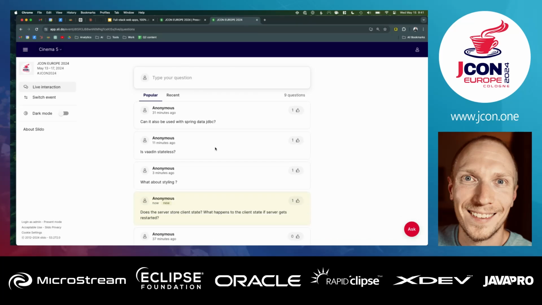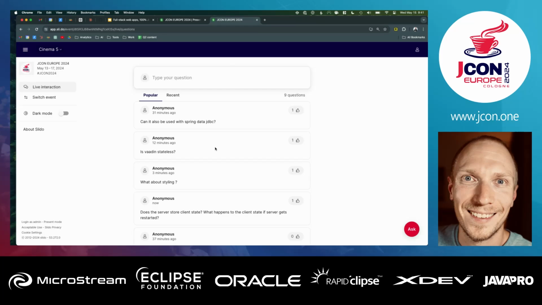Can it also be used with Spring Data JDBC? Yes. Vaadin doesn't really care where data comes from. As long as you can provide it with Java objects or beans or records, it's going to be happy. So where those come from is really not something that Vaadin cares too much about. Really any data source or service that you can hook up to, in this case Spring Boot, since we're in a Spring app, will work just fine.